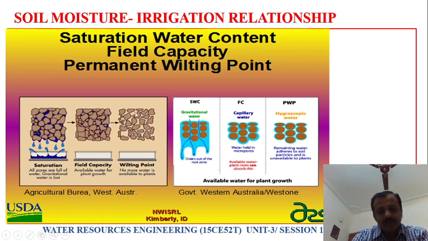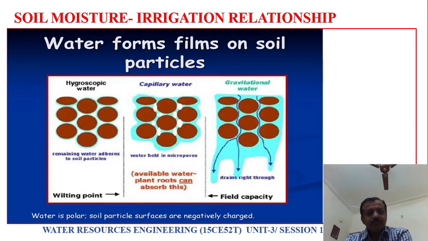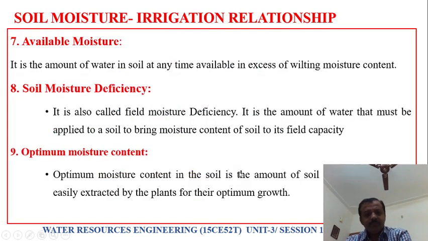At this stage, where there is no water between the pores of the soil particles, no more water is available for plants. Here water is available for plants, but here no more water is available. This stage we call the permanent wilting point. This is the hygroscopic water, the capillary water, and this is the gravitational water.